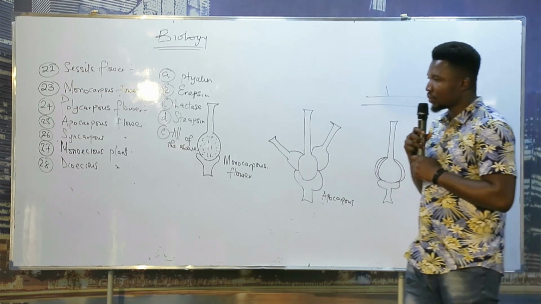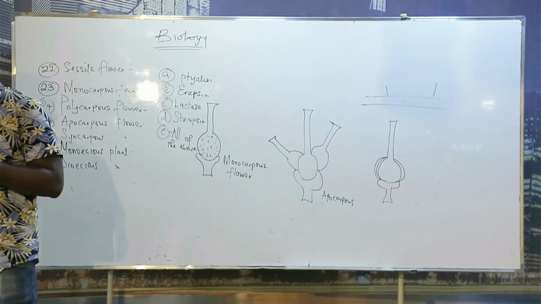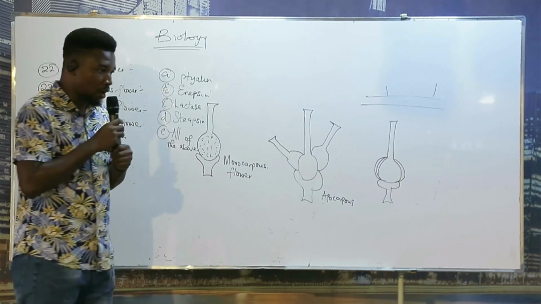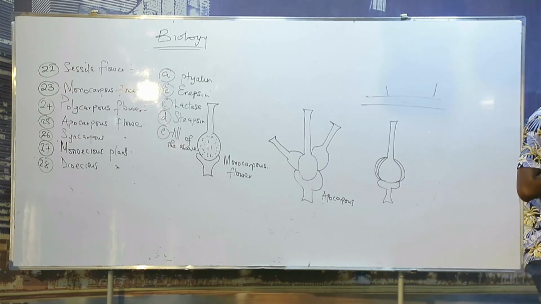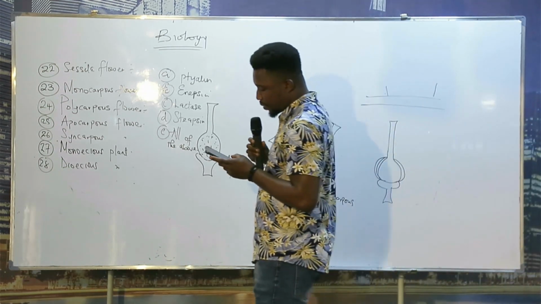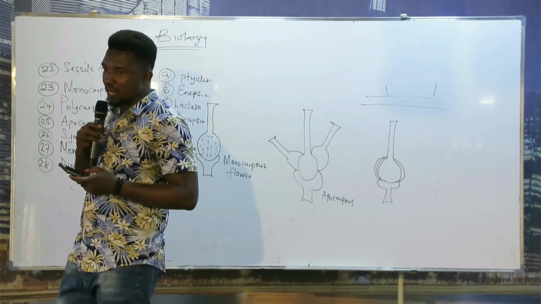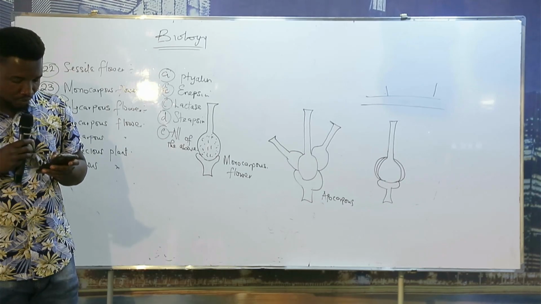It is a type of plant that has both the male and female flower. It's a type of plant that has both the male and female what? Flower. Then the next one is dioecious.